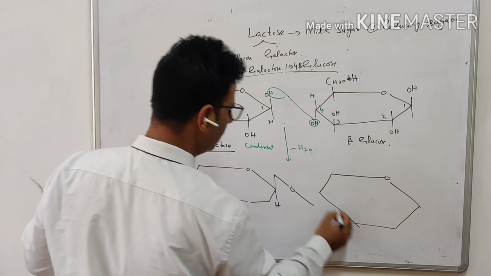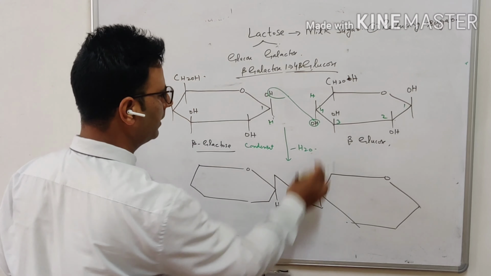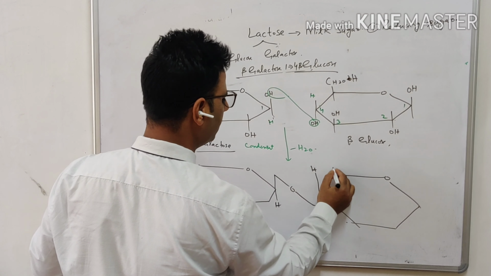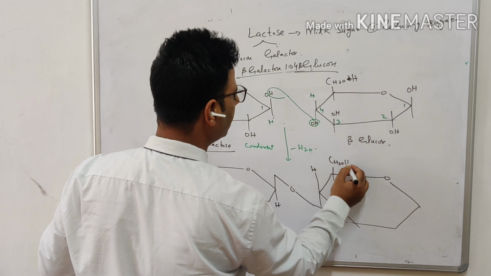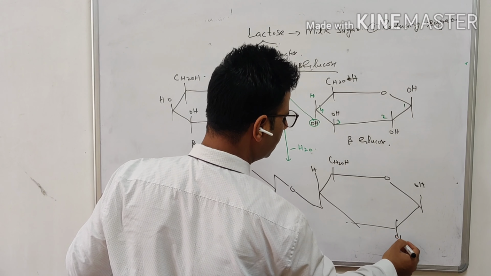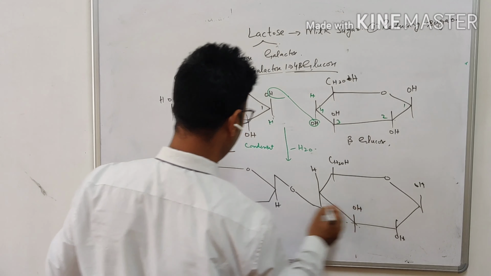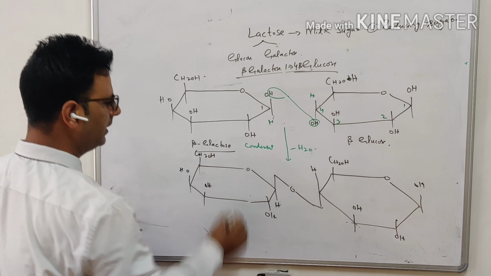See, here we have a common O between this and this, right? And then we have H, it says OH here, we have OH on this side, OH on this side, and here also we have OH inside, and this will be CH2OH, right?